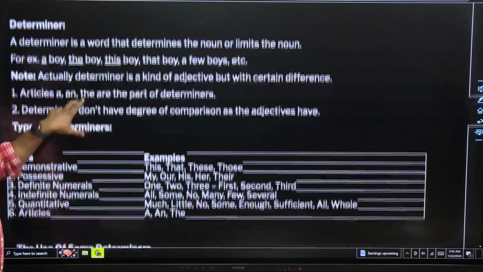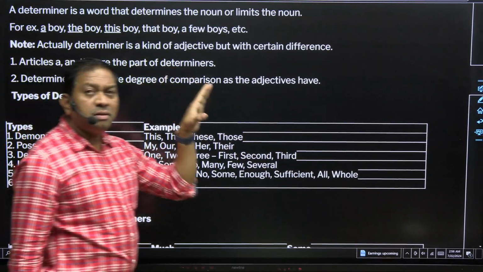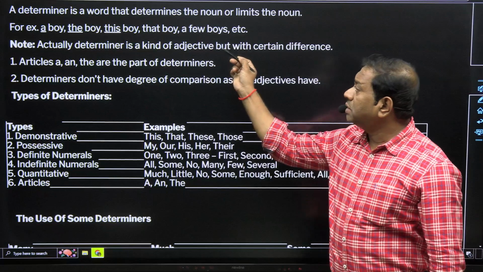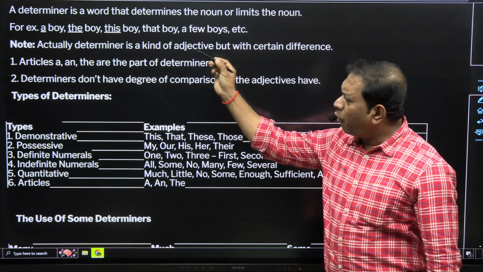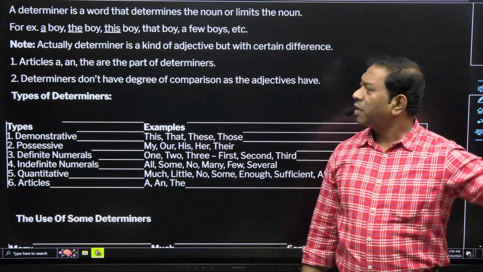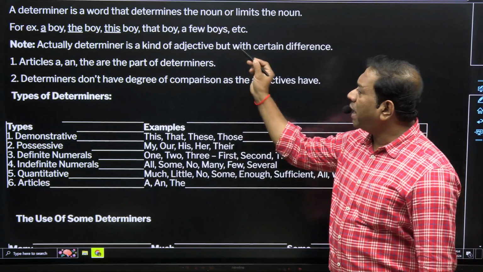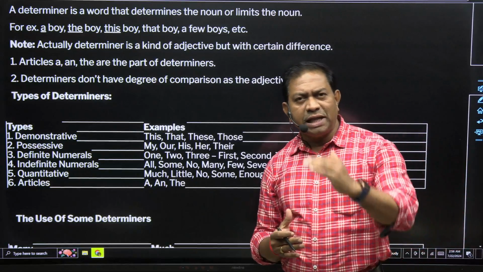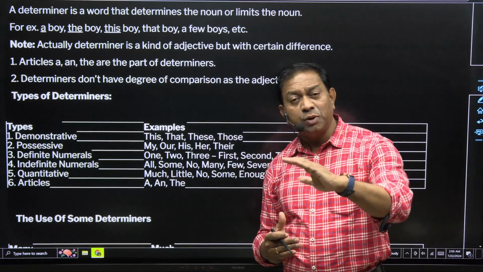Okay, we'll move to the next one. After that, for example, they have given a man, a boy, this boy, that boy, a few boys. Please check it. Boy is common, but determiners are different. Next one. Actually, a determiner is a kind of adjective, but with a certain difference. You know that the word that tells about or determines a noun is called an adjective, but there is a small difference.